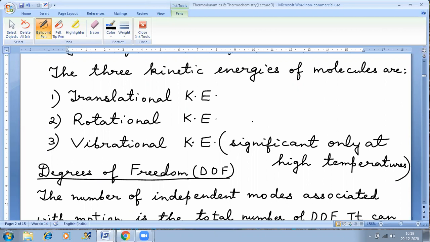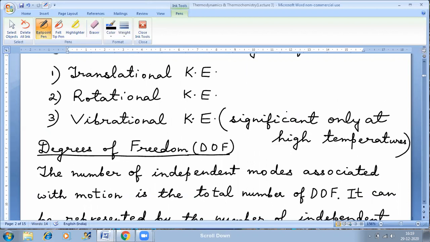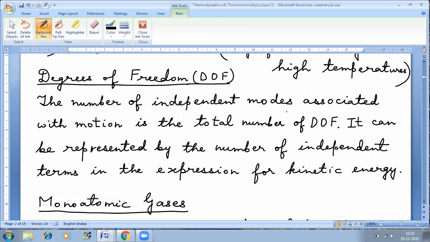Next is vibrational kinetic energy. Vibration is like this, it keeps vibrating. But we are not dealing with vibrational kinetic energy in this chapter because in chemistry we do not discuss it. Also, vibrational kinetic energy is significant at high temperatures. Since we are not dealing with very high temperatures, we are not going to consider it. So we are focusing only on translational and rotational kinetic energy. Now, what is this degrees of freedom?